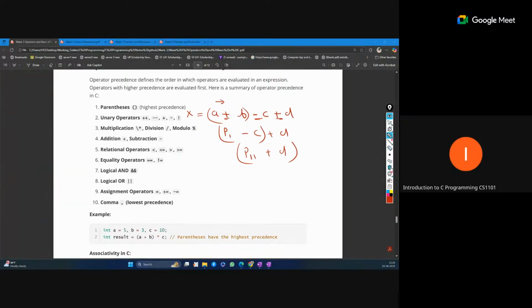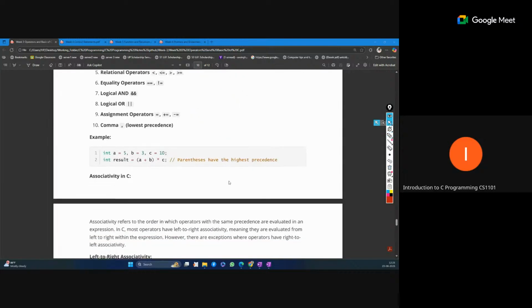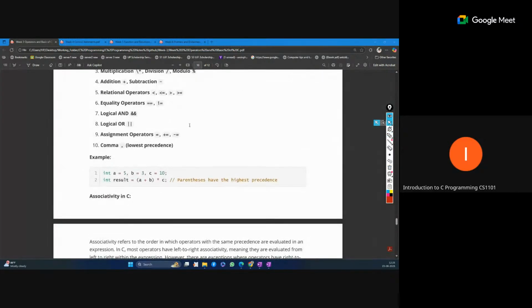associativity. Suppose an expression is written like this: a equal to b equal to c equal to d equal to 5. Here all the operators are assignment operators, and this expression will be solved from right to left.